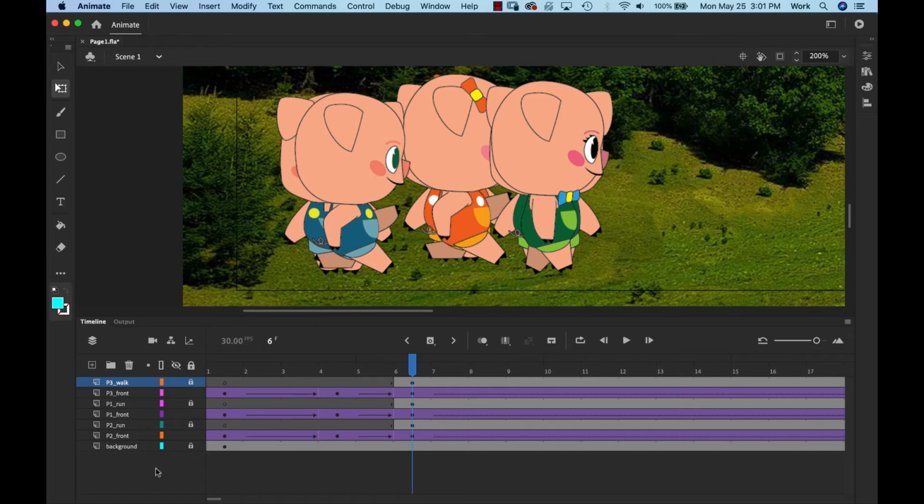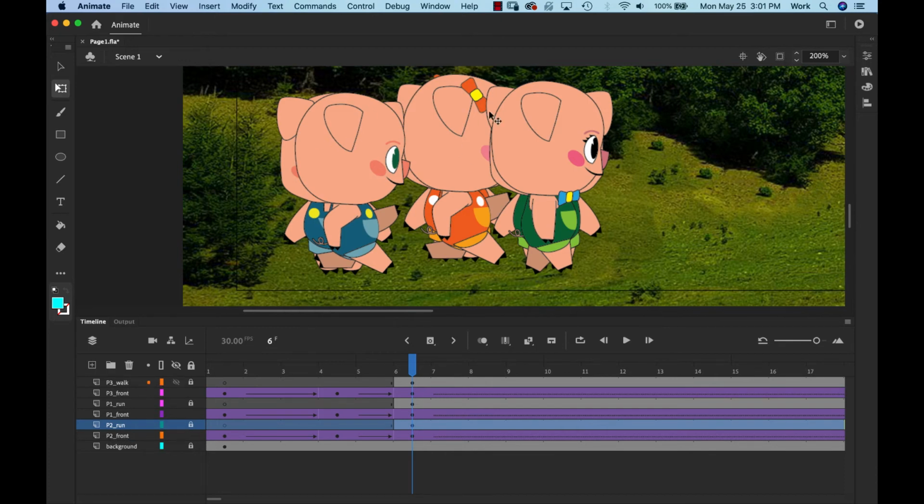So right now, let's take a look at what we have in our timeline. The P3 walk is directly in front of the P3 front. As you can see, my P1 run is directly on top of the P1 front. I'm going to turn that on and off. And my P2 run is directly on top of the P2 front.